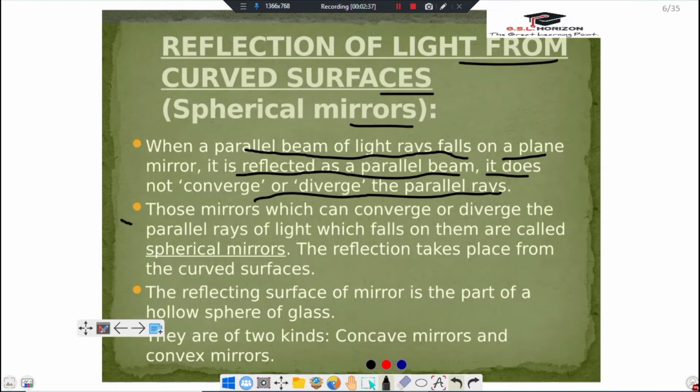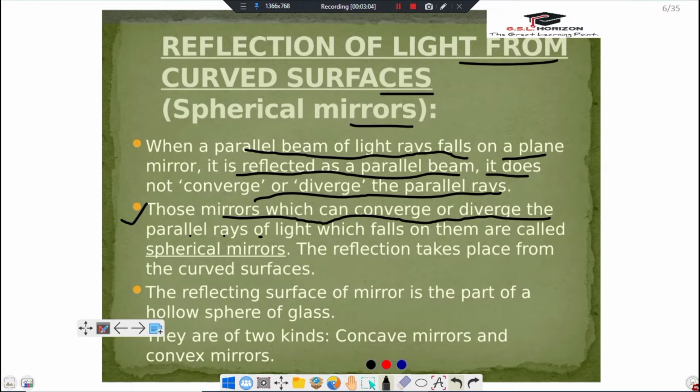Now comes the next point. Those mirrors which can converge or diverge parallel rays of light which fall on them are called spherical mirrors. Dear friends, these spherical mirrors can be made from a portion cut off from a hollow glass sphere.